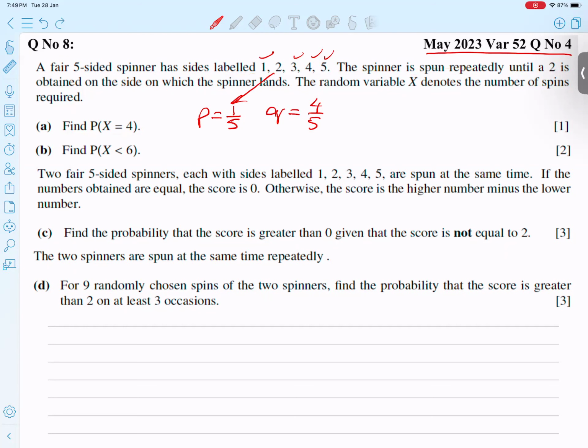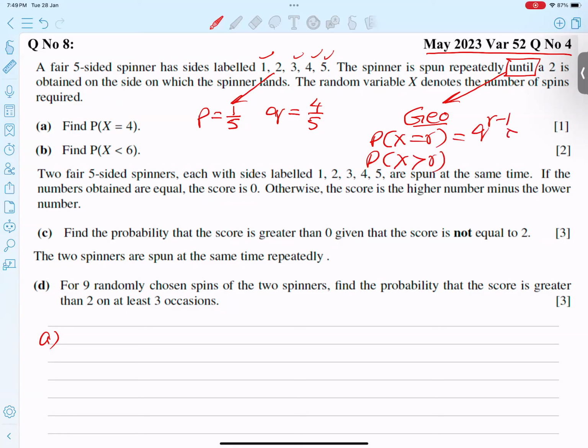So let's see how we can get it. Remember, when the word "until" appears, like the first time appearing, first attempt, we always use geometric probability. The word "until" helps us guess this is a topic of geometric probability. Two formulas we use: one for X equals r, and one for X more than r. That is just for extra knowledge: q to the power r minus 1 into p, and here q to the power r. But currently we have to use this formula.